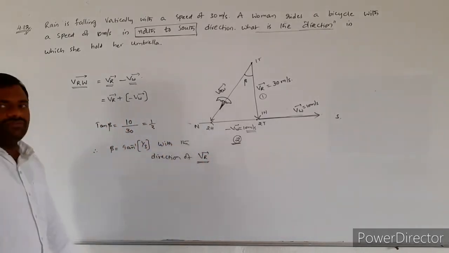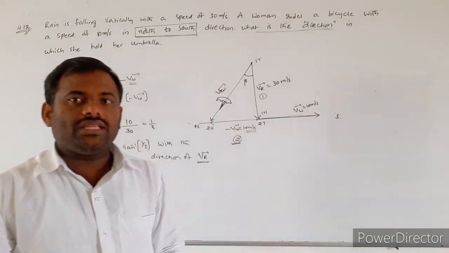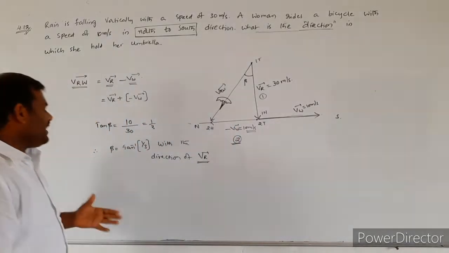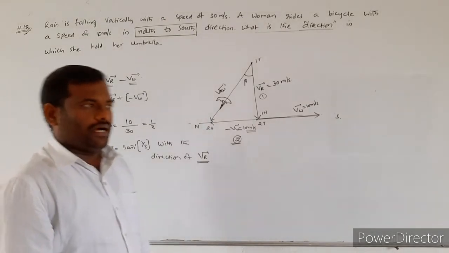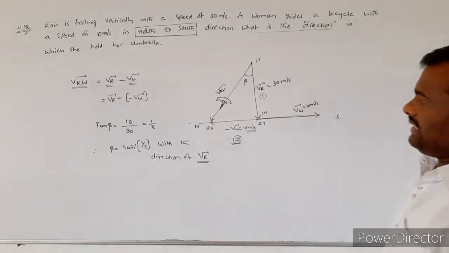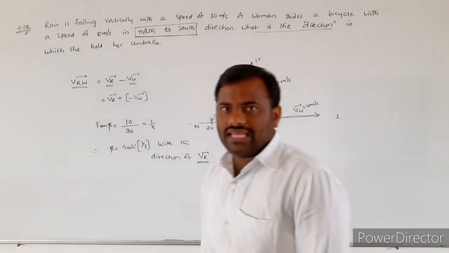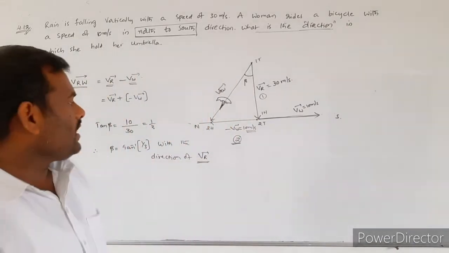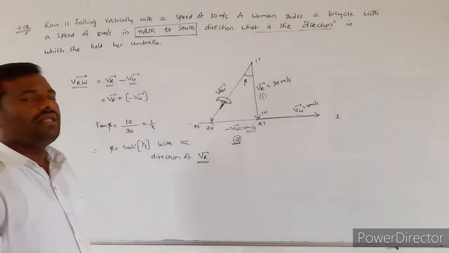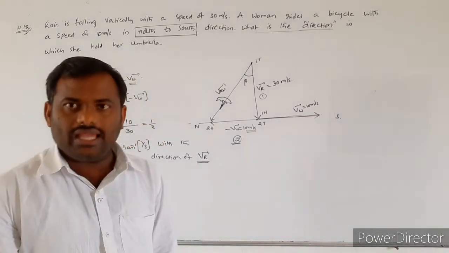VR bar is indicating the velocity of the rain, or the direction in which the rain will be falling. So we must hold the umbrella at an angle beta equal to tan inverse of 1 by 3 with the direction of the rain. So this is the calculation of the direction of the umbrella with respect to the direction of the rain.